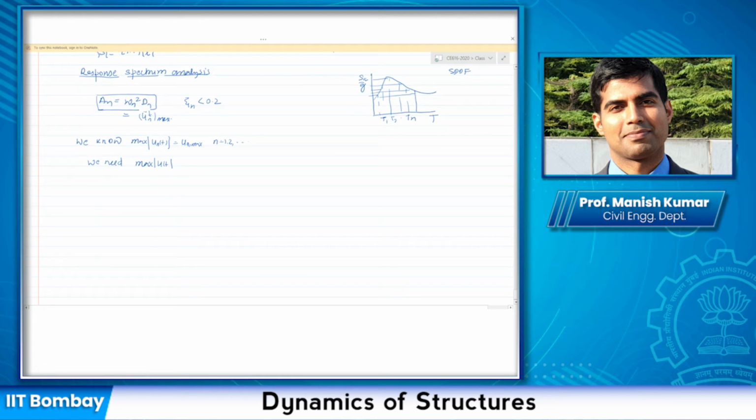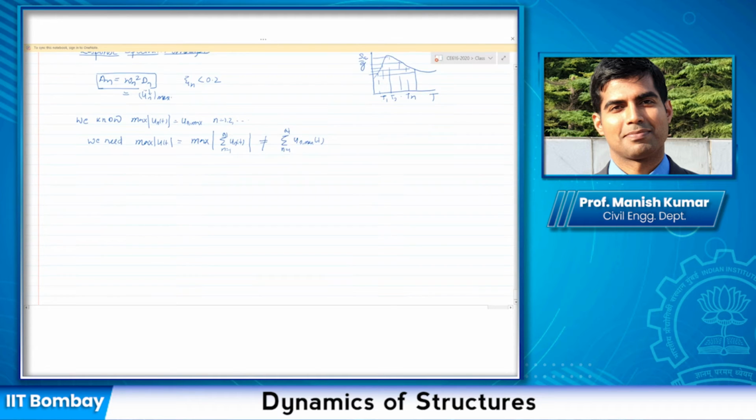So basically I need the maximum of the summation of all such un(t). And as I said in the last class, this might not be equal to the summation of maximum un max of individual modes, because maximum response might occur at different points of time.